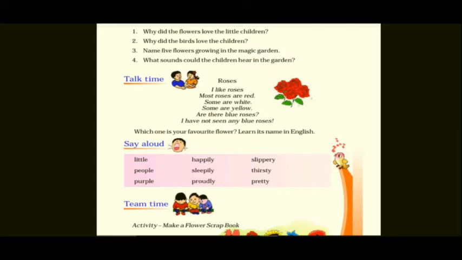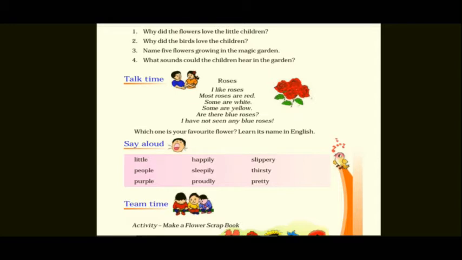Now moving to the next main, say aloud. There are a few words given which you have to read out, children. The very first word is little, then happily, then slippery, next people, after that sleepily, then thirsty, then purple, then proudly, then pretty. So there are almost 9 words given in the textbook that you have to read loudly.